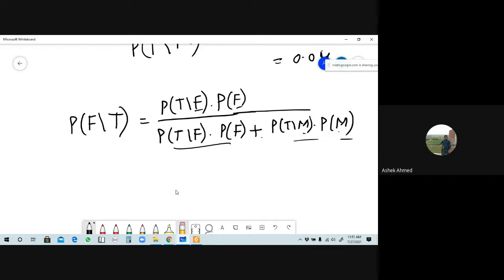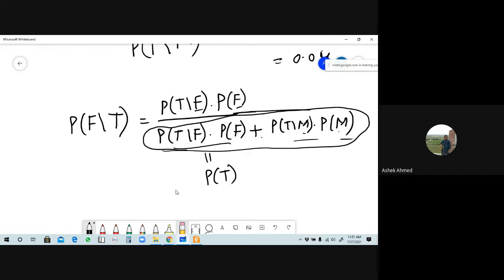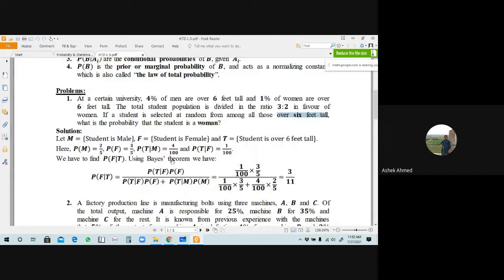ওকে, বাট দিস রিপ্রেজেন্টস হিয়ার কি, এখানে কিন্তু আমরা এটাকে ডিরেক্টলি লিখতে পারি দিস উইল বি দ্য টোটাল ভ্যালু অফ probability of T মানে কি ওভার 6 ফিট টল, এটা কিন্তু আমাদের এই দুটো টার্মের সাম যেটা পাওয়া যায়, যেটা কিন্তু ডিপেন্ড করে total number of students that are কি over 6 feet tall, এইটা হচ্ছে probability of T. Okay, from here we have already known about all values here. There is given probability of T given F, we know that the probability of T given F is 1 by 100. Probability of F, this is called the 3 by 5, is it right?